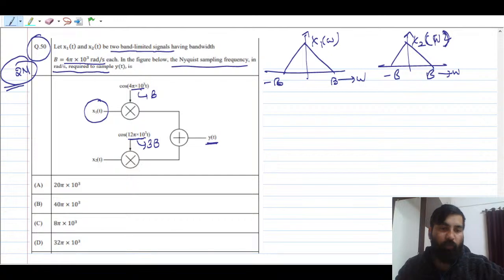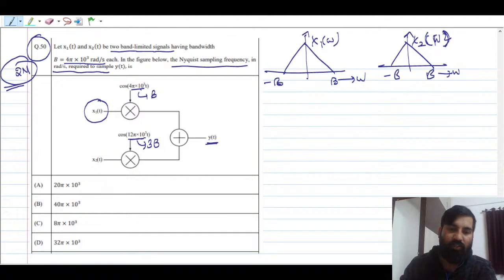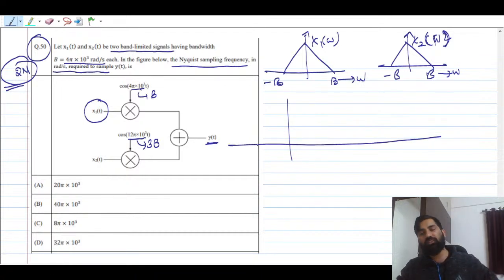Now since you are multiplying with cos omega naught t, it will be shifted, it will go toward plus and minus. So if you are multiplying x1 with cos of 4 pi, you can say cos bt, it will be shifted. So I can directly write, and then you have to add also. So let me do like this. And what you have to keep in mind while finding the Nyquist sampling frequency is that you don't have to worry about the height of the spectrum. You have to only focus on the frequency axis, and that too should be omega, radian per second.